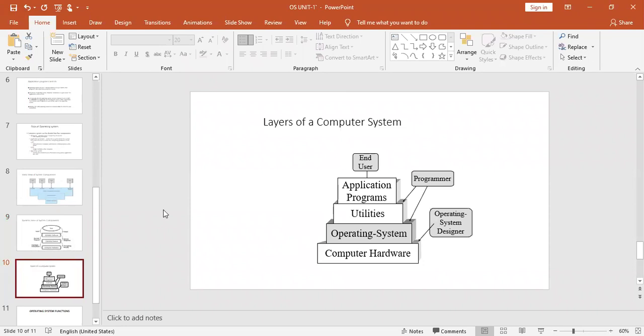Still, if you have any queries, please ask me. Otherwise, I'll go to the next one, which is called the functions of the operating system. Is it clear to everybody? What exactly is an operating system? Still, if you have any queries, please drop a message in the chat box.